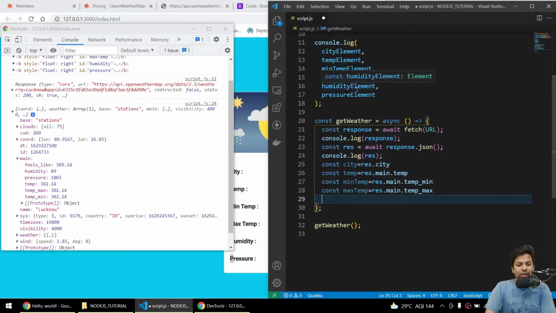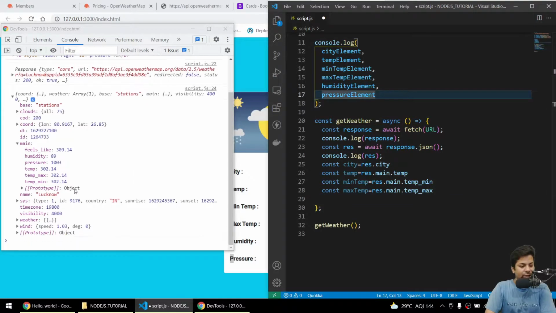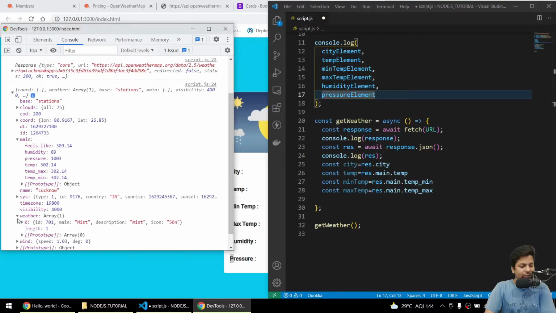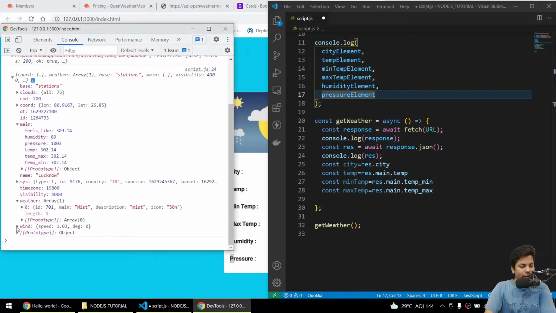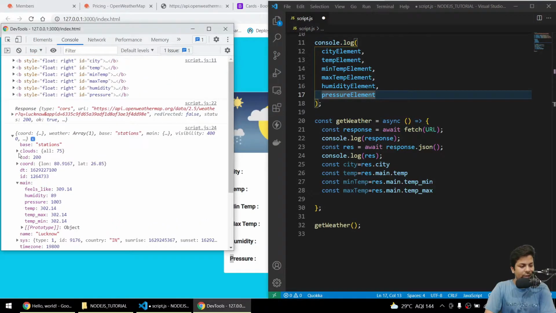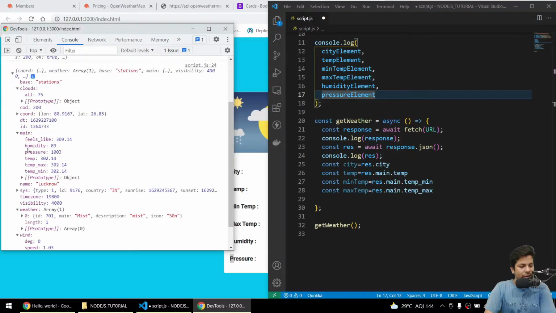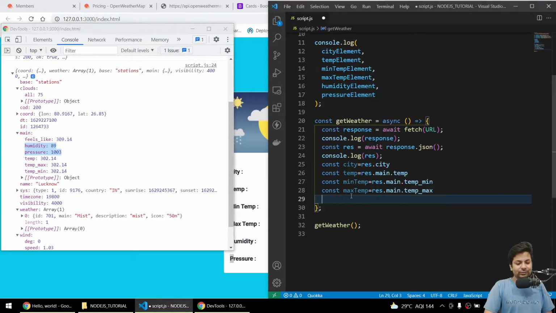Now two things are left, humidity and pressure. I think they are in weather, no, inside wind. Okay, they are in the above main only, sorry guys, I thought it was somewhere else.